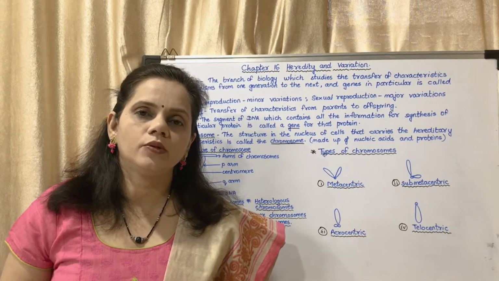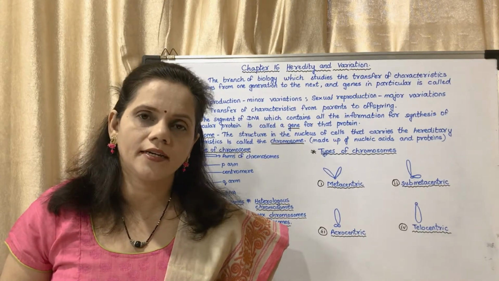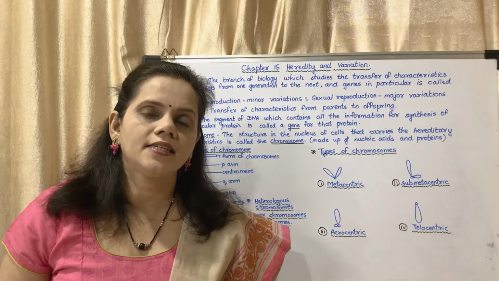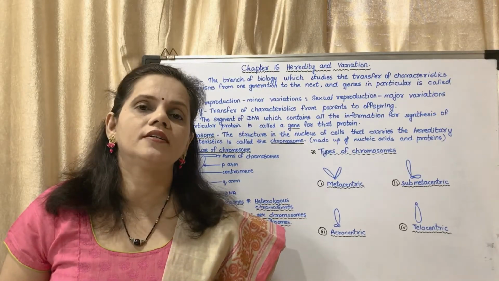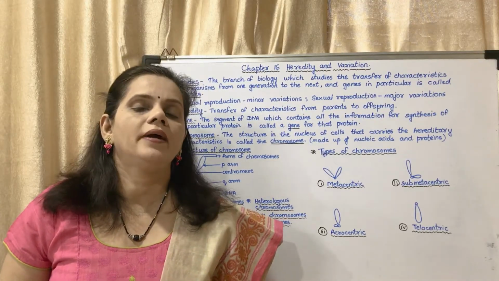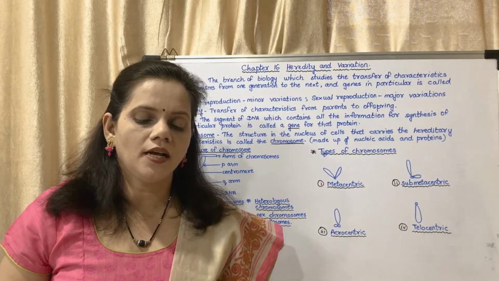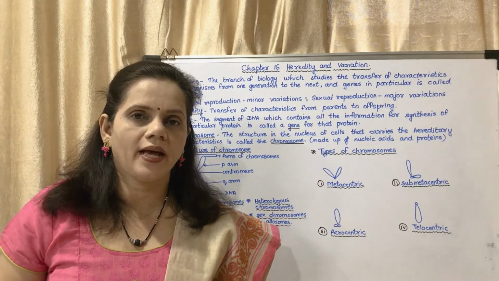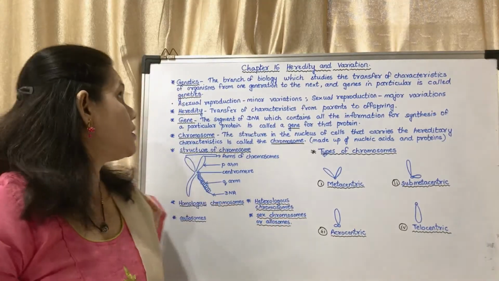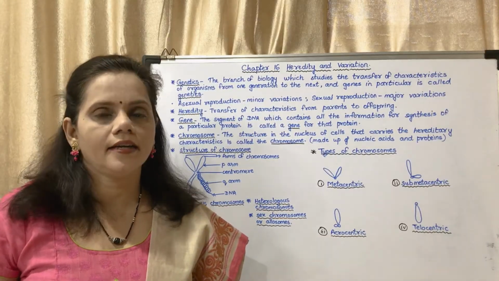In this chapter we are going to study about chromosomes, about inheritance. What do you mean by inheritance? Then heredity, then the characteristics and the appearance of different characteristics in one generation and in the next generation, Mendel's laws of inheritance, diseases due to chromosomal aberrations, that is abnormalities. So first we will study what do you mean by genetics, heredity and inheritance.